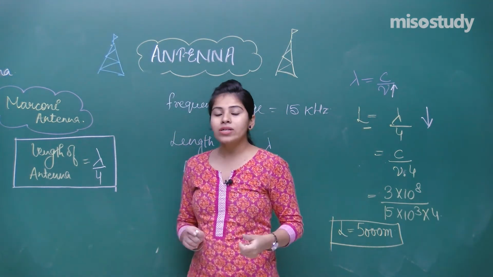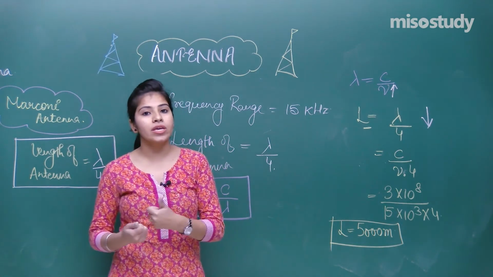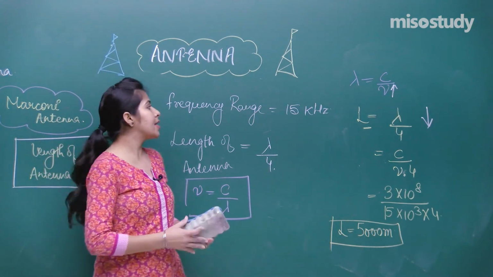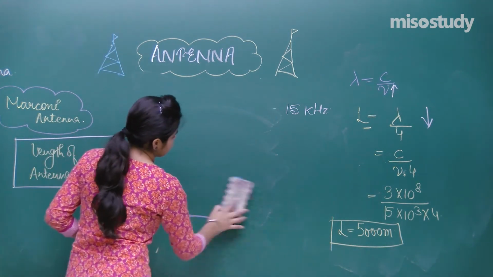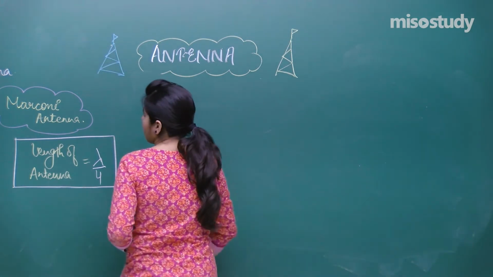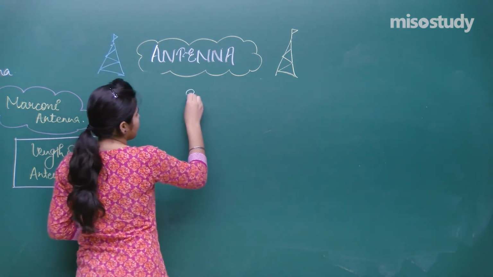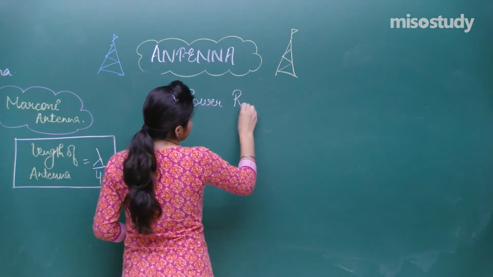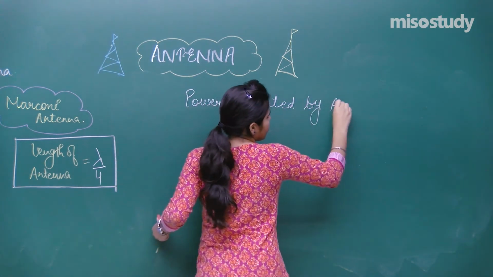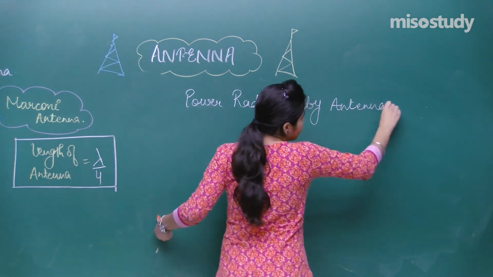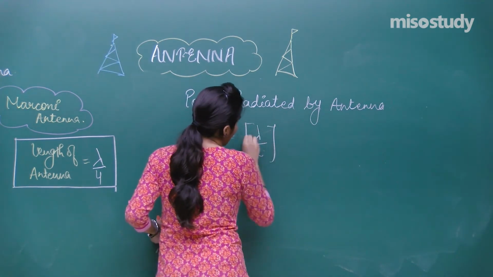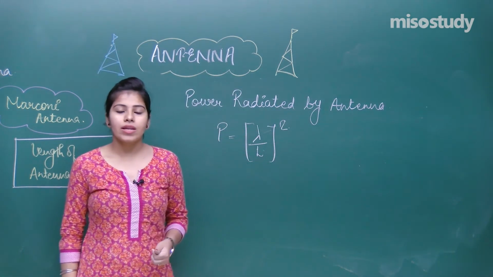Okay. So now you understand that the length depends upon the frequency. Now one more thing, that is the power radiated. The power radiated by the antenna is given as lambda upon L square.